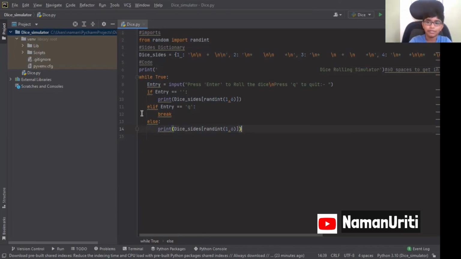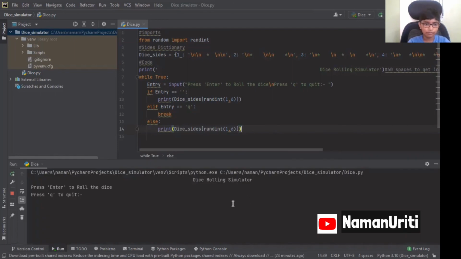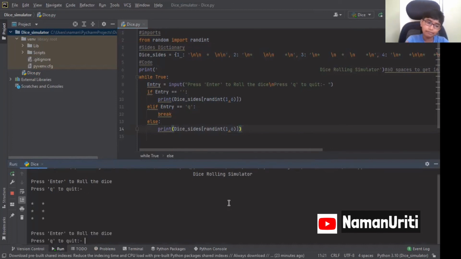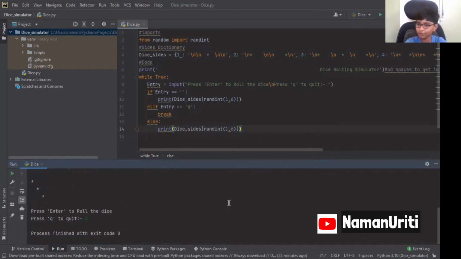Okay, now let's run the dice. So this one, press enter to roll the dice, press Q to quit. Go to enter. Oh, I got 6. So I could roll again. So I'm going to just type some gibberish. Still it happens. Next, I type Q. Finished.